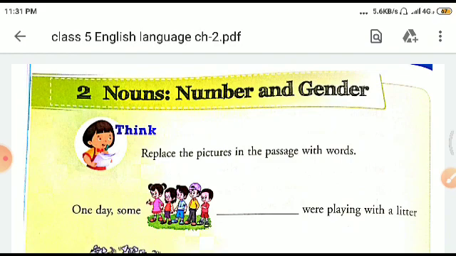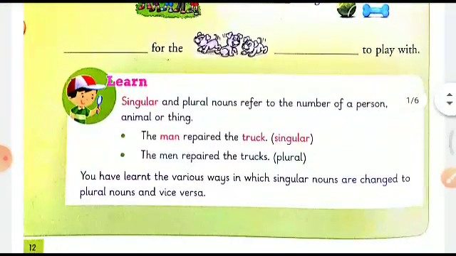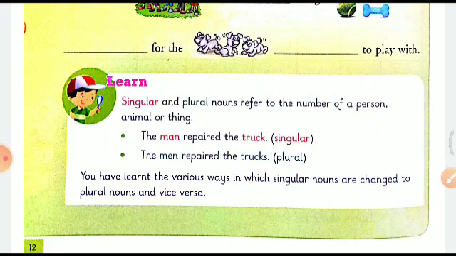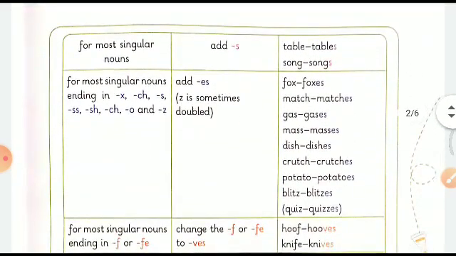I welcome you to today's session of English language, and we are on chapter two, which is nouns, number, and gender. Yesterday we did this exercise in which we replaced the picture in the passage with words, like the first one, we wrote children here. Then we moved on to learn what is singular and what is plural, and how to convert a singular into a plural, when man and truck are singular and men and trucks are plural. We also learned how to convert a singular into plural by adding s or es.